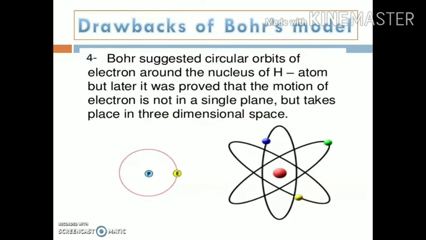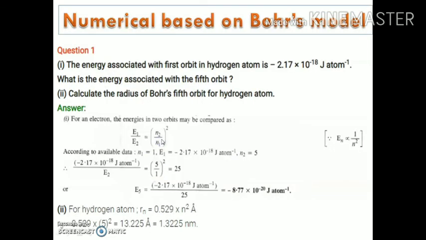The next is, Bohr suggested circular orbits of the electrons around the nucleus of the hydrogen atom, but later it was proved that the motion of the electron is not in a single plane, but it takes place in three-dimensional space. Now let us discuss some numericals based on the Bohr model.